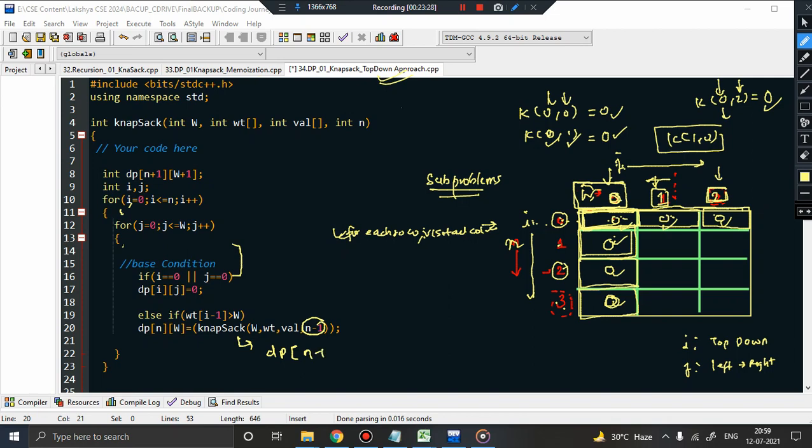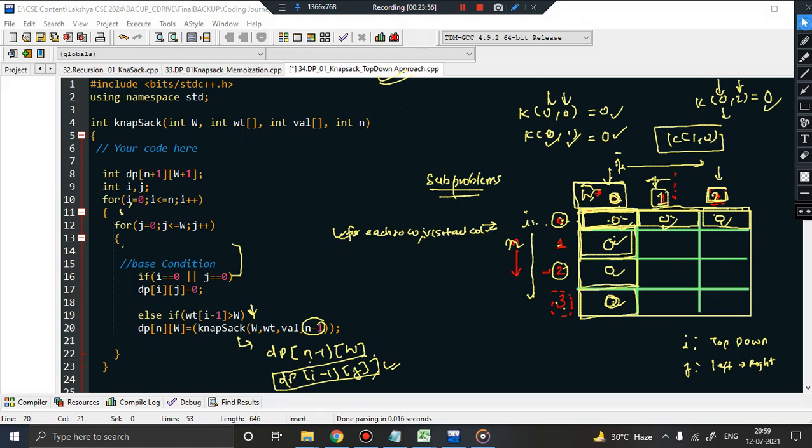So n minus 1, and passing as argument w. So we know that n is being replaced by I, so we will write it as dp of I minus 1, and w will be replaced by what? j. This is the value that needs to be returned, right? Returned in a sense, this is the value that needs to be stored, right?